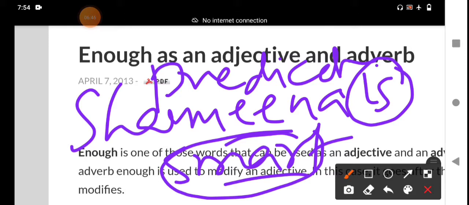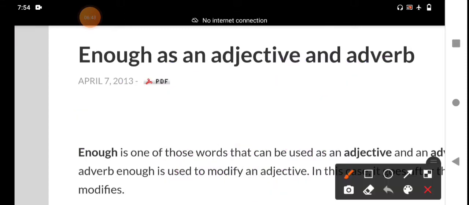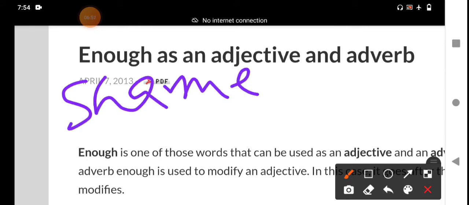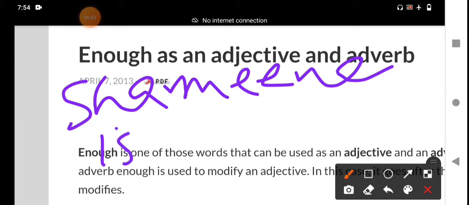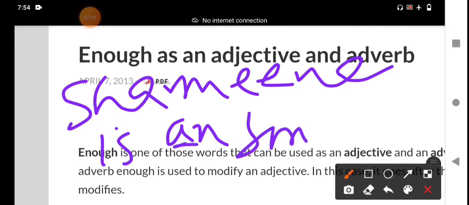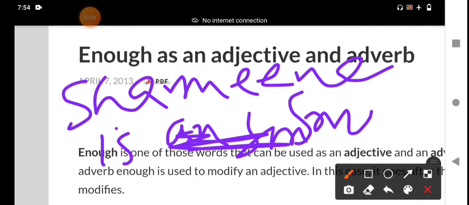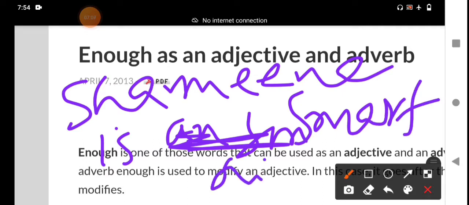The same sentence I should write like that. Shamina, one of the girls, Shamina is a smart girl. Sorry, an is not needed. Shamina is a smart girl.